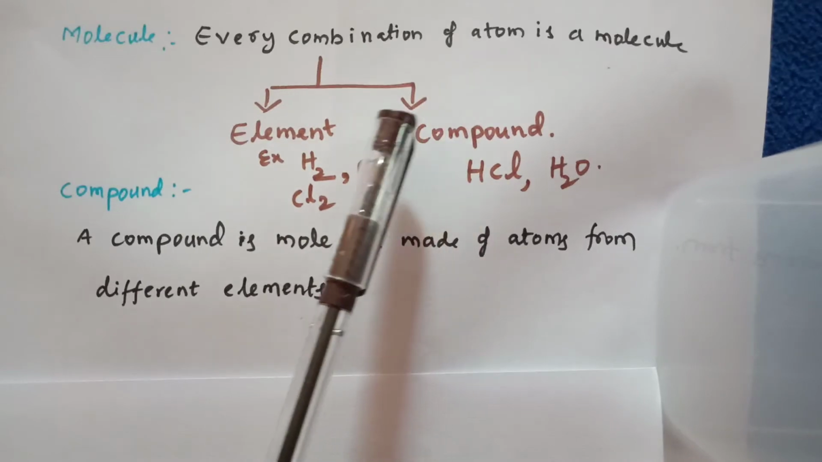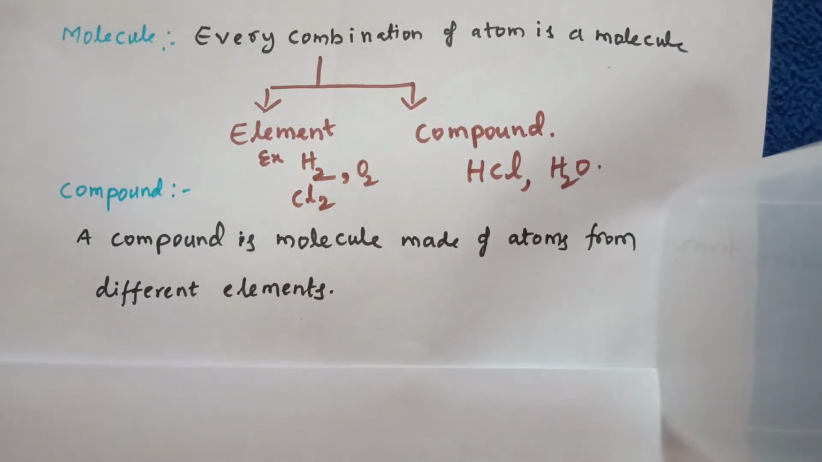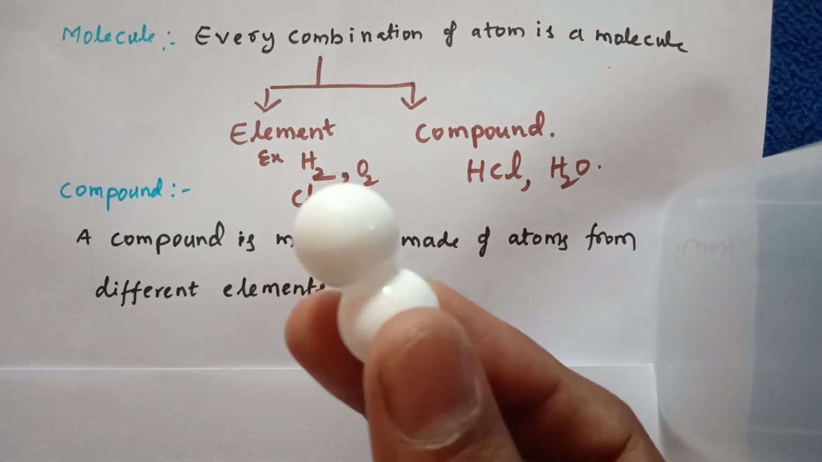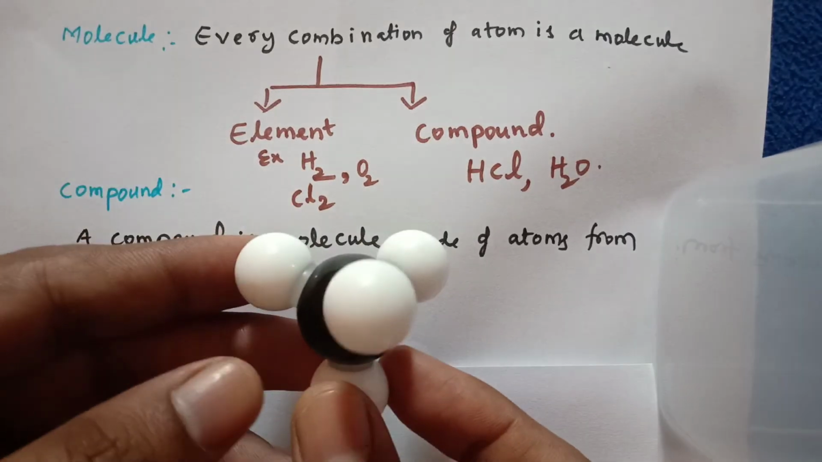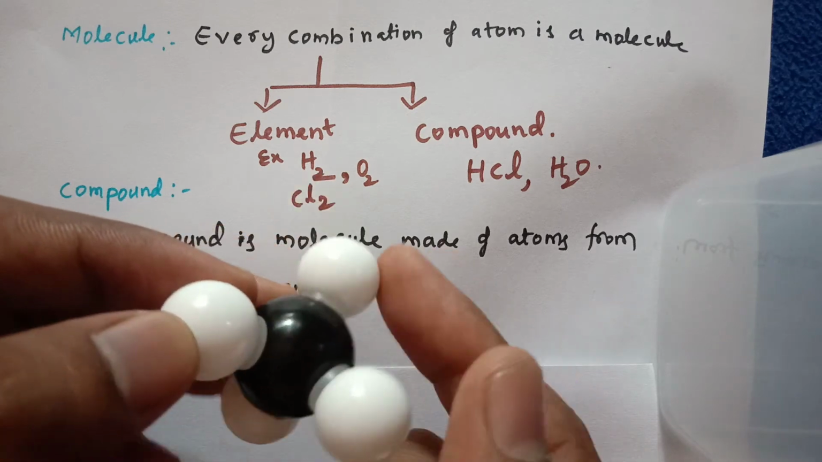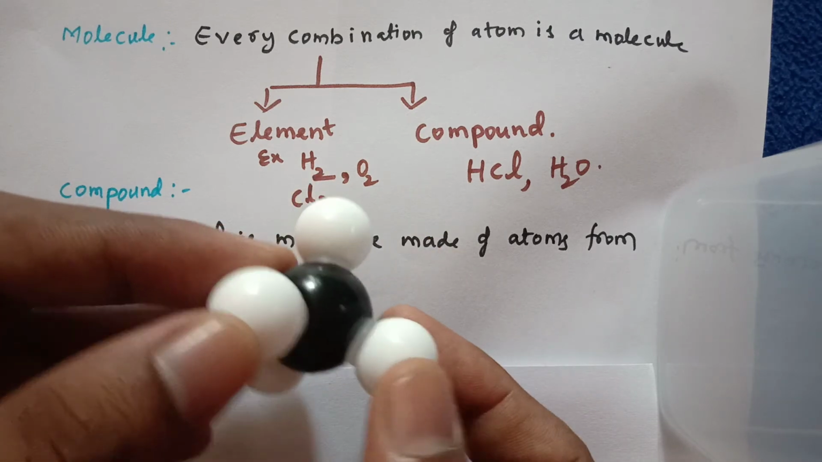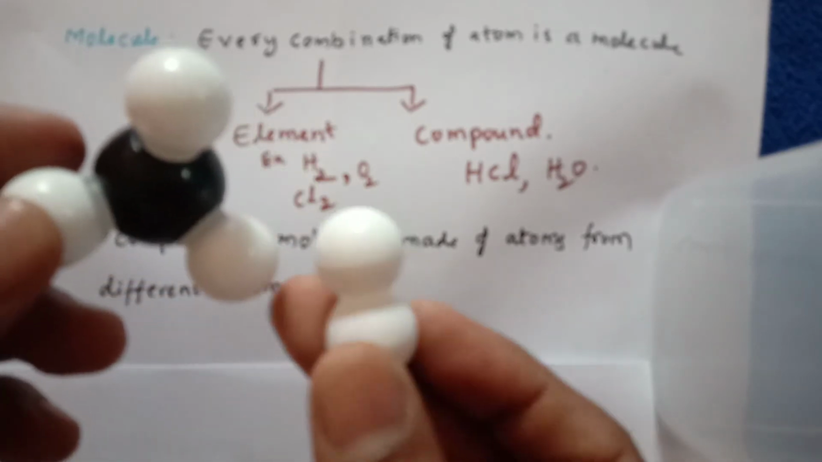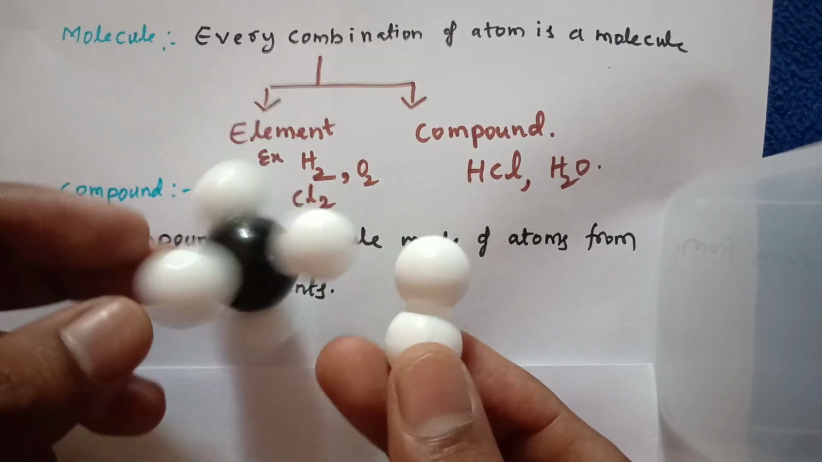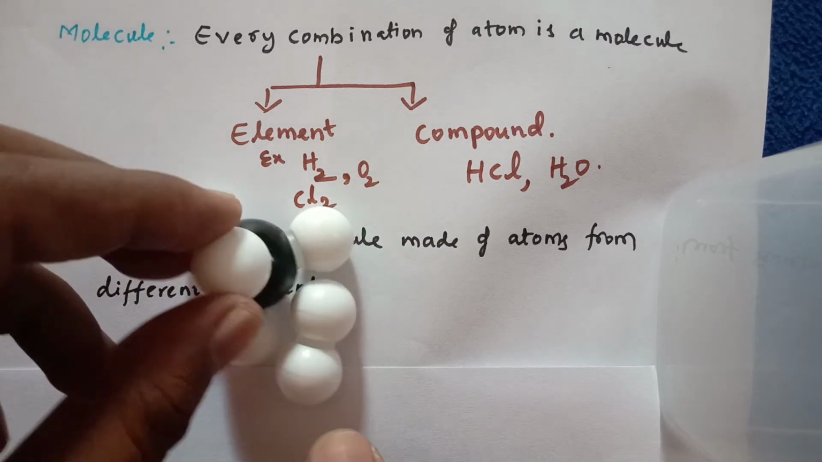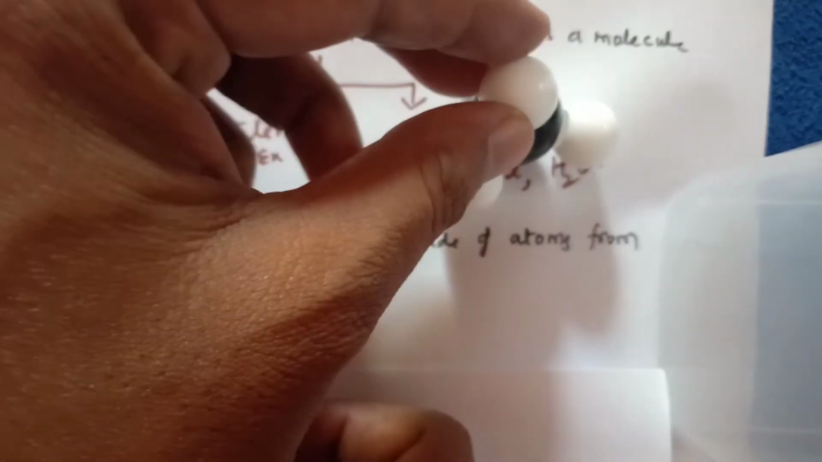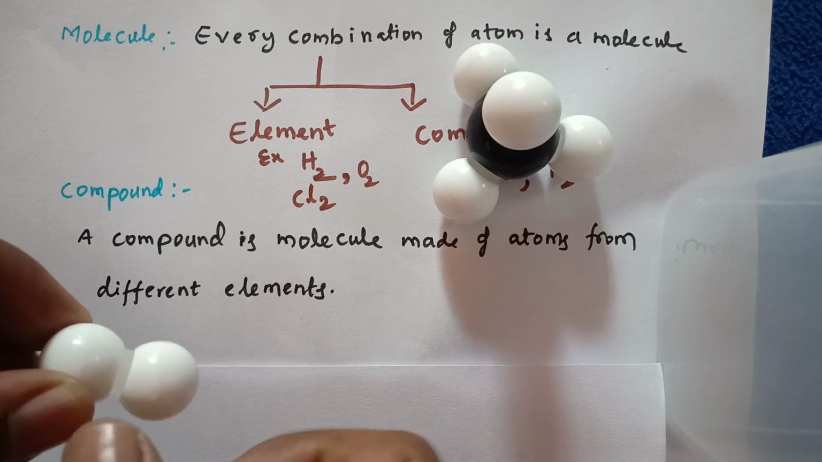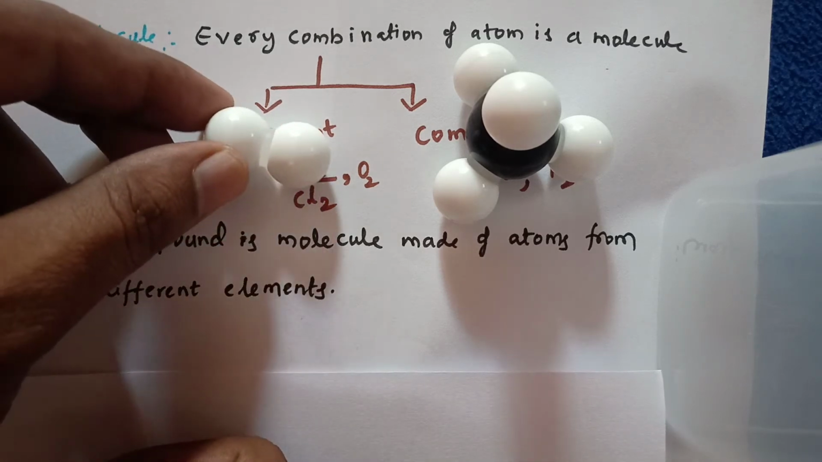Okay, earlier we prepared 2 molecules, right? One is a hydrogen molecule, and the other one is a methane molecule. When 4 hydrogens are attached to the carbon, this is known as methane. So this is a methane molecule and this is a hydrogen molecule. Of these 2 molecules, the methane molecule comes under the compound category, and the hydrogen molecule comes under elemental form only.